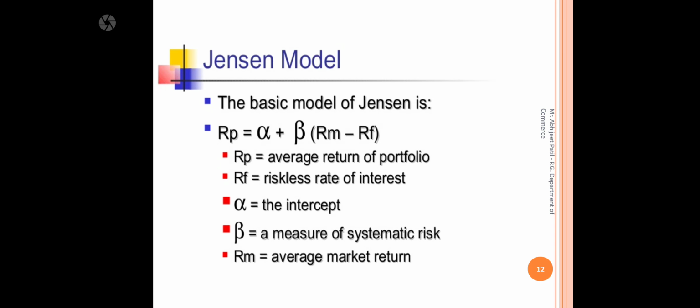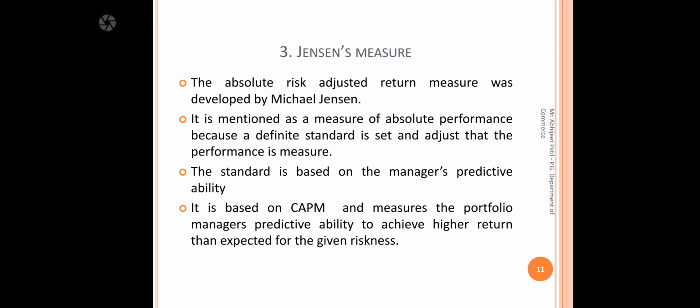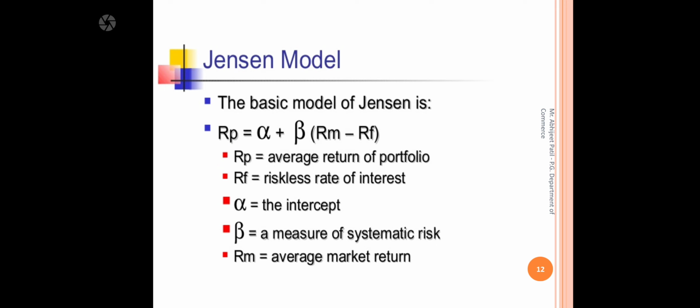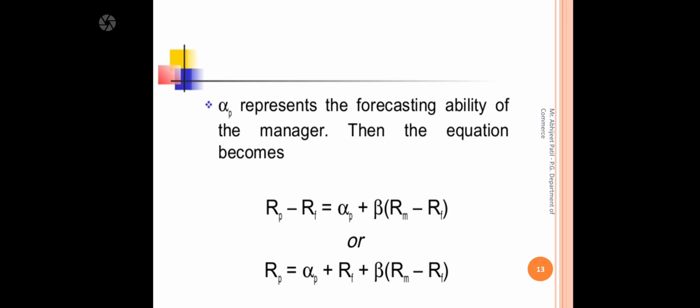But when the question comes on Jensen's model, you should go for this, or if they ask a question based upon actual return and expected return, you can use the CAPM model. Whenever the question is about Jensen's performance, actual return and expected return, you can use the CAPM. If it is not mentioned, then we go for the basic model, and for forecasting purposes we use these equations. If nothing is mentioned, then you can go for the CAPM equation for the purpose of measuring portfolio evaluation techniques.